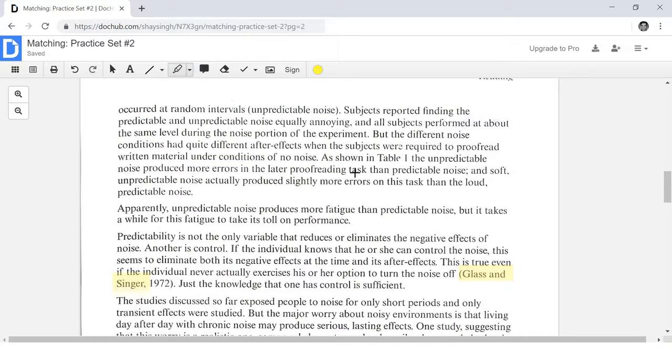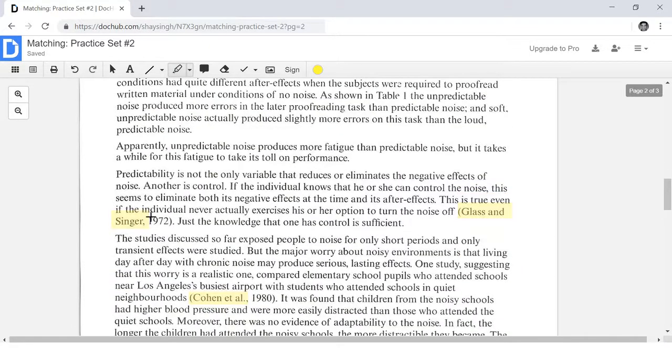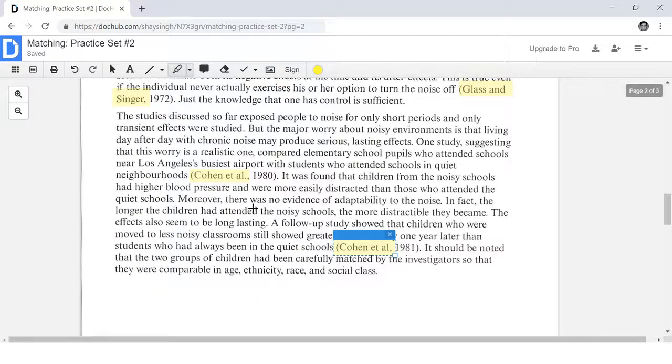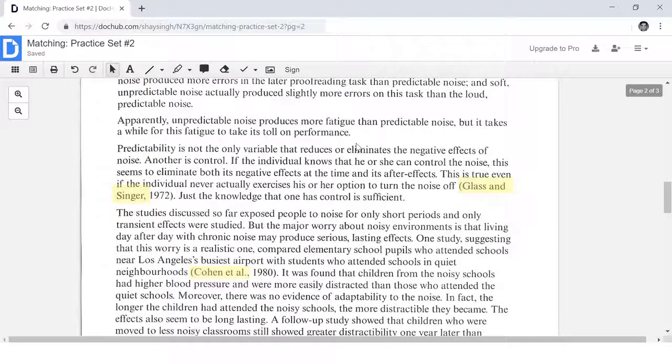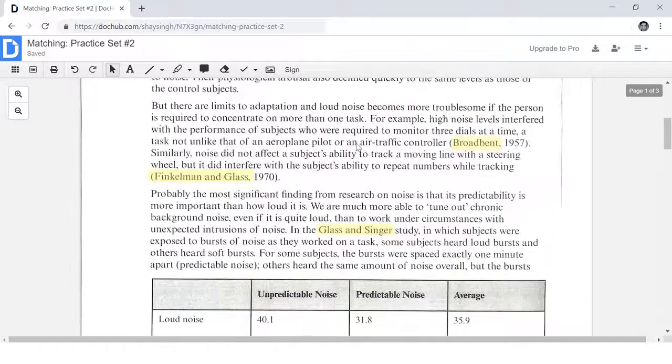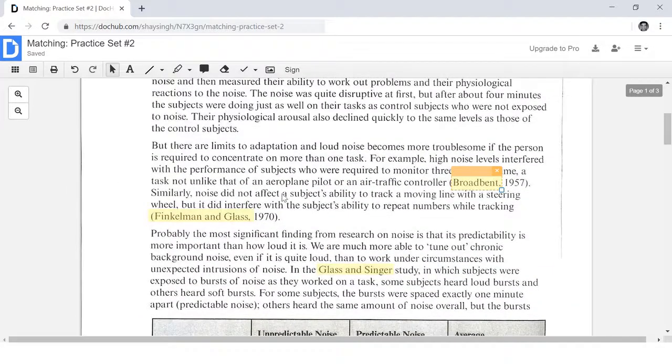So the matching sentence is going to be around the area where we have found these answer choices. So right now, I'm going to start off with Broadbent and then Finkelman and Glass. I want to do these two first because this keyword only appears once and this keyword also only appears one time.